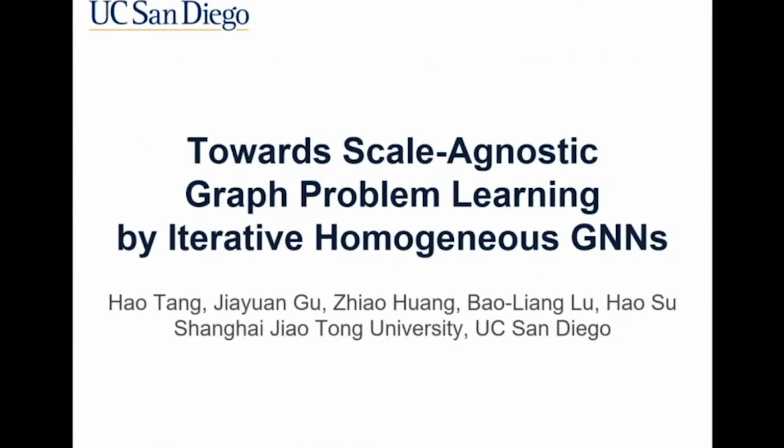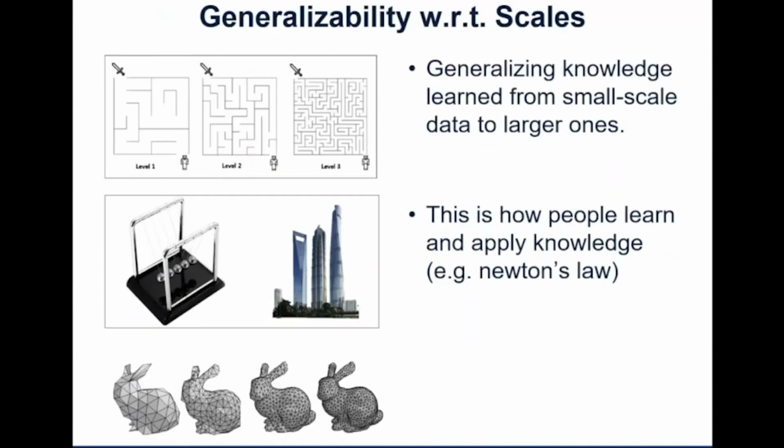And my topic is towards scale-agnostic graph problem solving by iterative homogeneous graph neural networks. And my name is Hao Tang. So the problem we want to solve in general is how to generalize knowledge learned from small-scale data to much more complex, larger-scale ones. And this is just how people learn and apply knowledge.